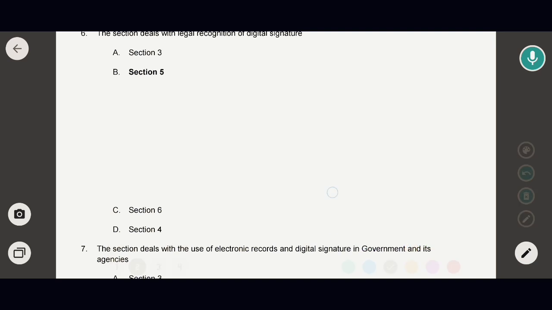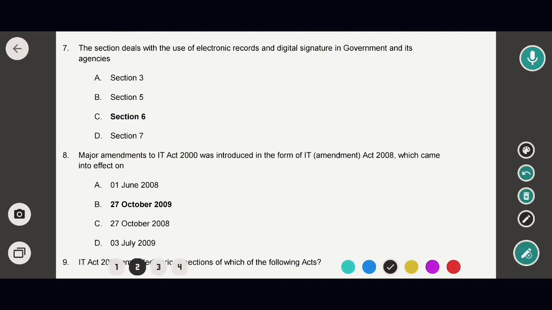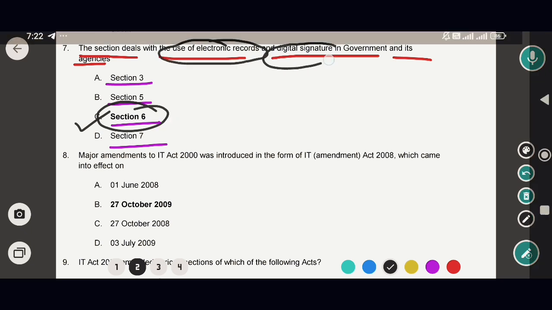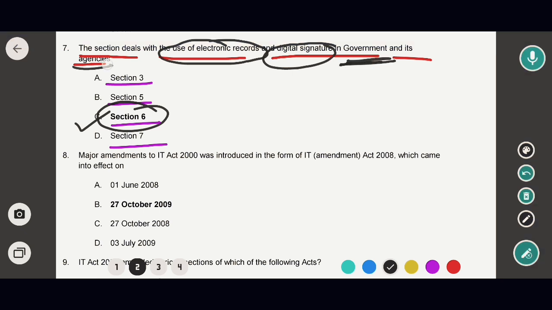Okay, now on to the next question. Which section deals with the use of electronic records and digital signature in government and its agencies? Options are section 3, section 5, section 6, section 7. The correct option would be option C. That means section 6 of the IT Act 2000 deals with the use of electronic records and digital signature in government and its agencies. Okay.